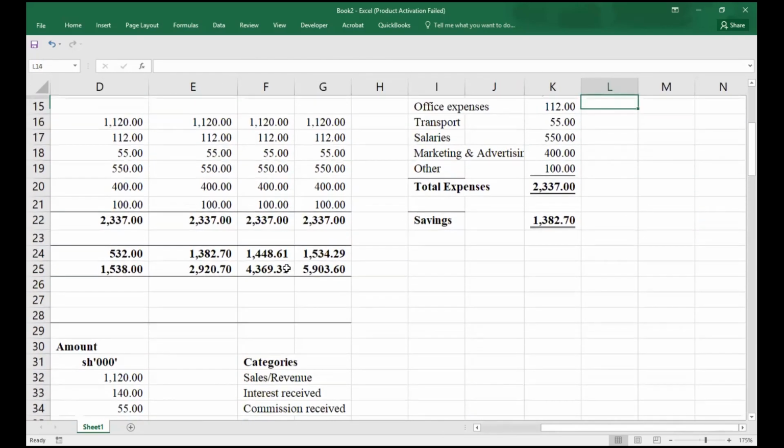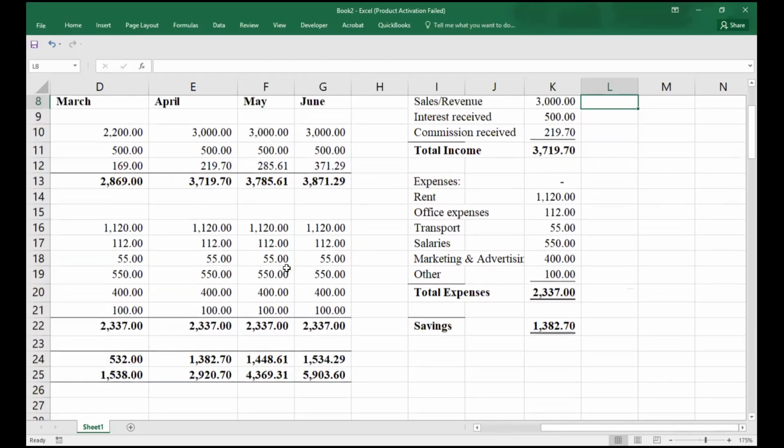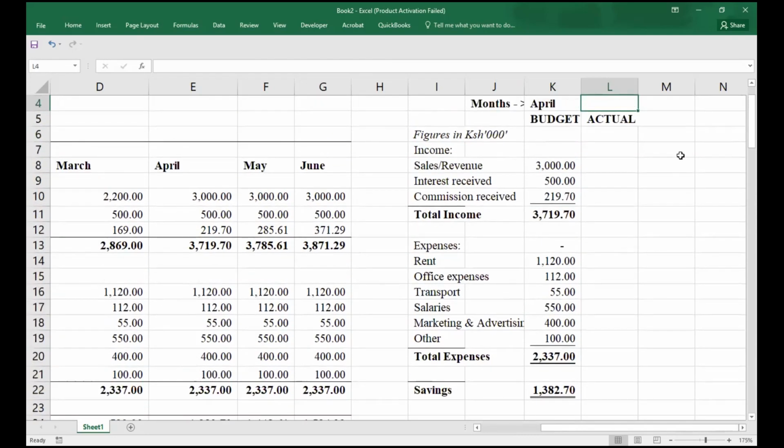What will we be using? The SUMIFS function. Recall our class for the SUMIFS function, where I guided you on it. So let us introduce that function. SUMIFS, comma.